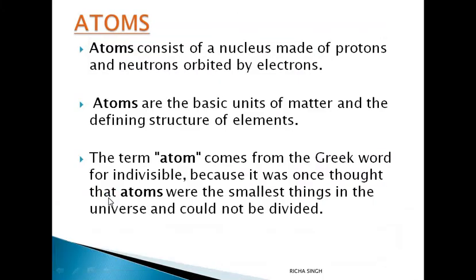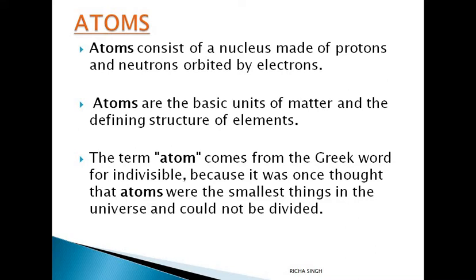So first of all, you know that an atom consists of neutrons, protons and electrons. It revolves in its orbit. It is the basic structure of any matter, and it is derived from a Greek word atomos, which means indivisible, because earlier it was thought that atoms were the smallest and could not be divided, but later on researchers proved that they can be divided too.